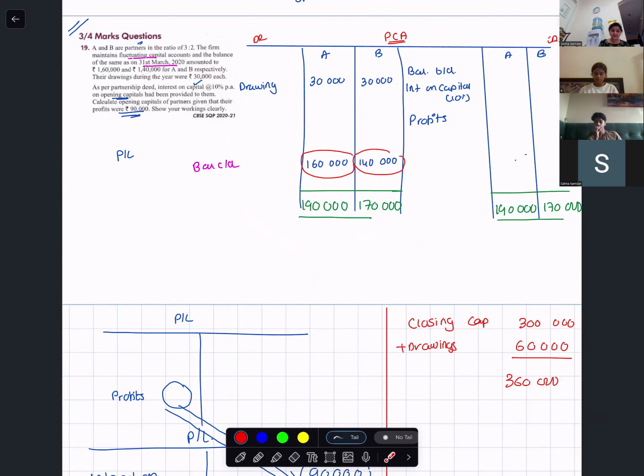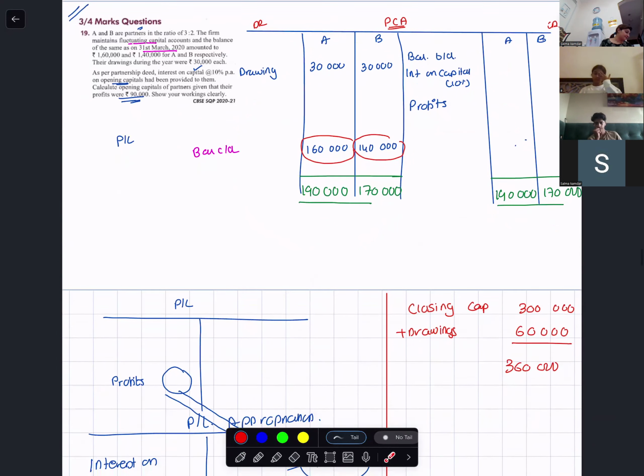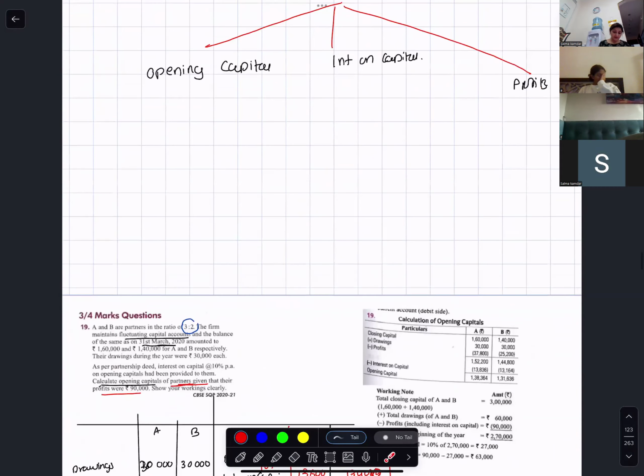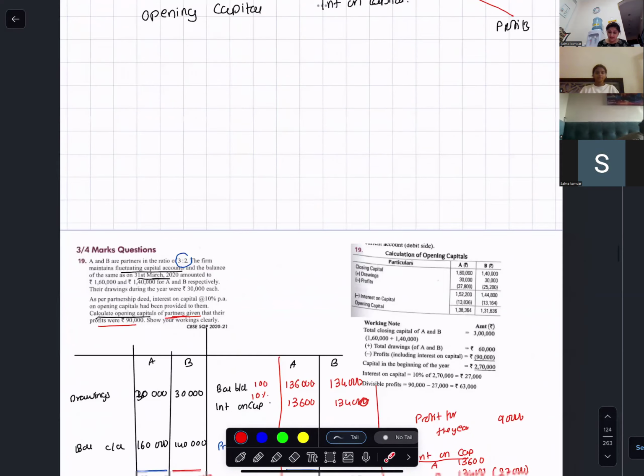From this 360,000, I need to find my opening capital, my interest on capital, and my profits. First, this should be clear to you. Is this clear? Okay.